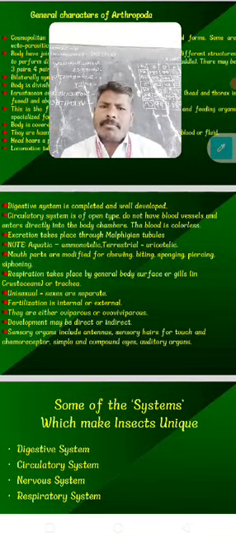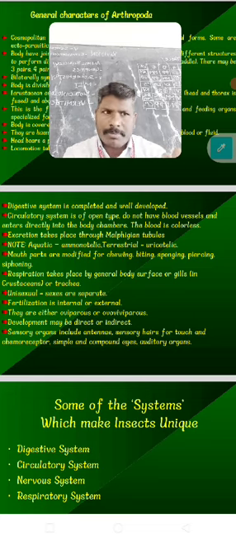The circulatory system is the open type, without blood vessels, and the blood enters directly into the body chambers. The blood is mostly colorless. Excretion takes place through the Malpighian tubules.